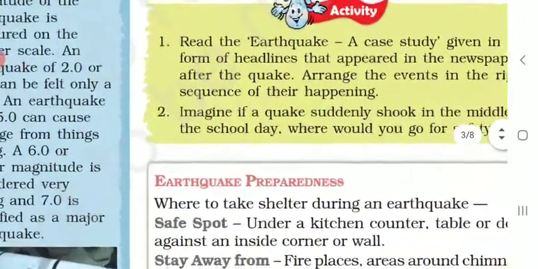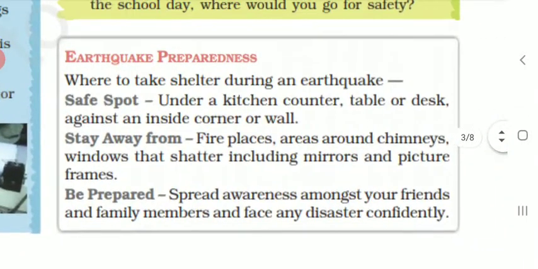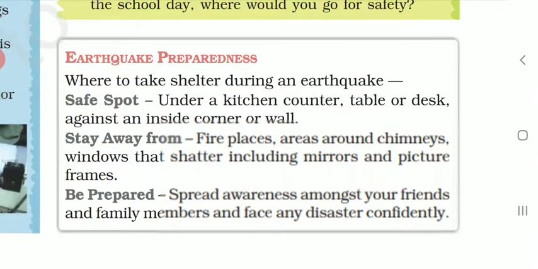The next point that we are going to see is earthquake preparedness. As you know very well, we cannot predict the earthquake, so there is some earthquake preparedness. And what is that? Where to take shelter during an earthquake. When the earthquake is taking place, where should we take shelter? Let's try to understand this.